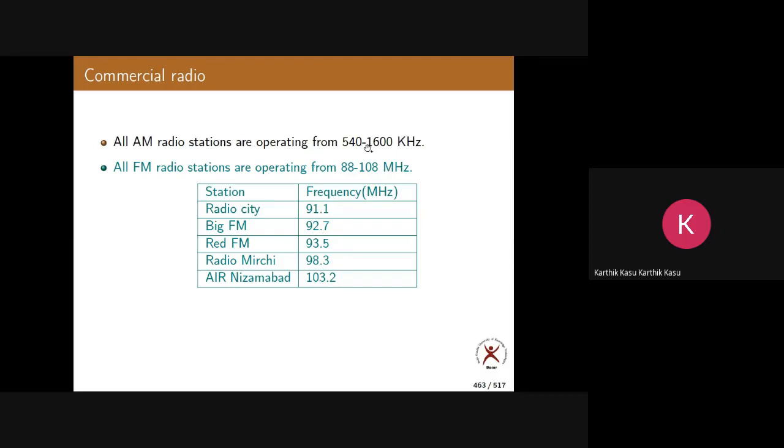You take Akashavani, All India Radio, all are AM radios. We have tabled some FM radios. You might have known Radio City. What is the frequency? 91.1 megahertz. Big FM operates at 92.7 megahertz. Red FM operates at 93.5 megahertz. Radio Mirchi operates at 98.3 megahertz. All India Radio Nizamabad operates at 103.2 megahertz. These are some of the